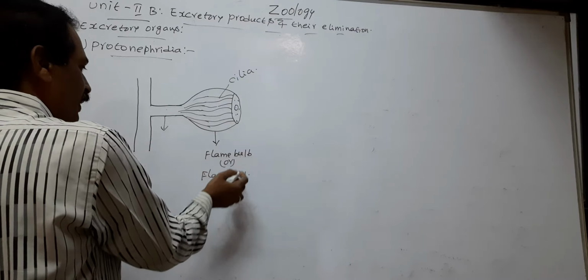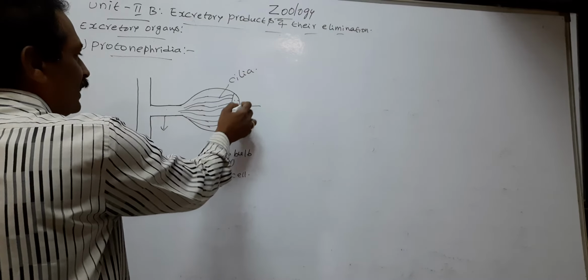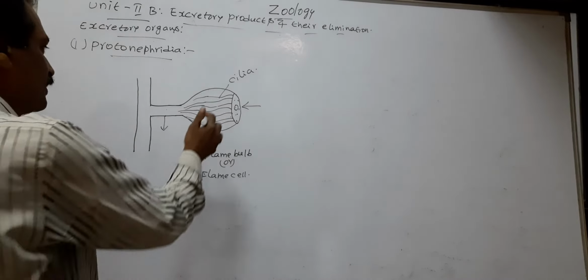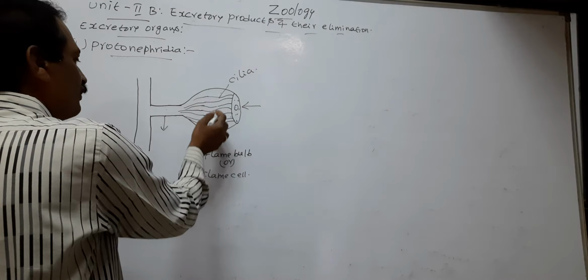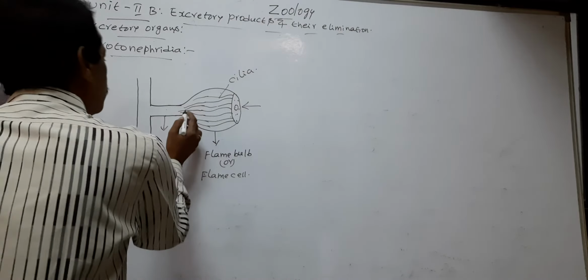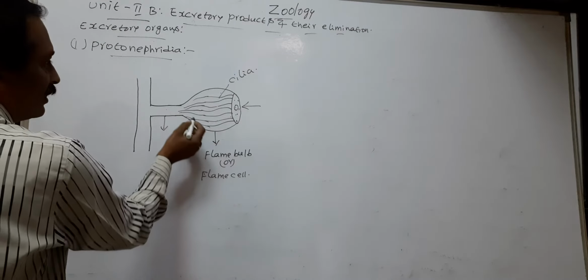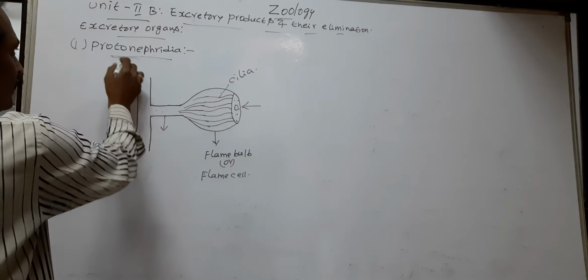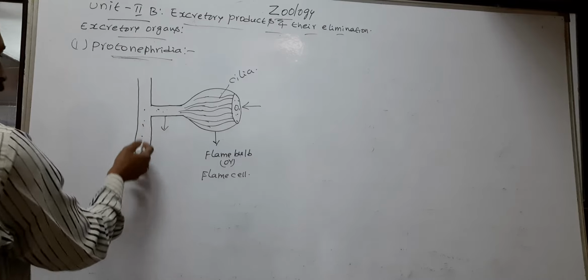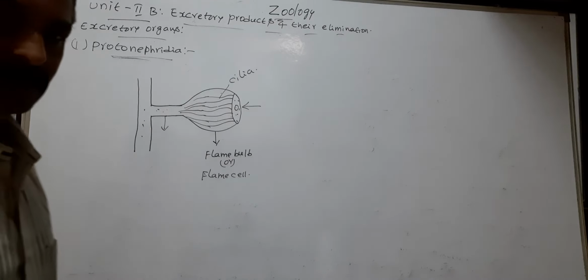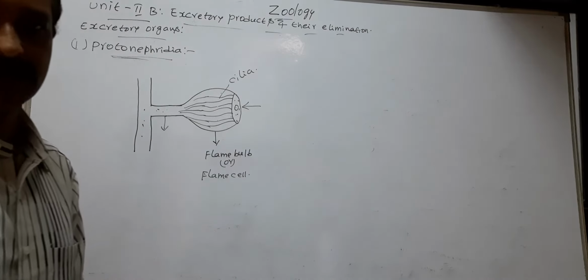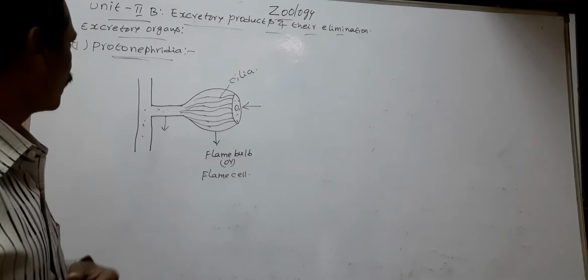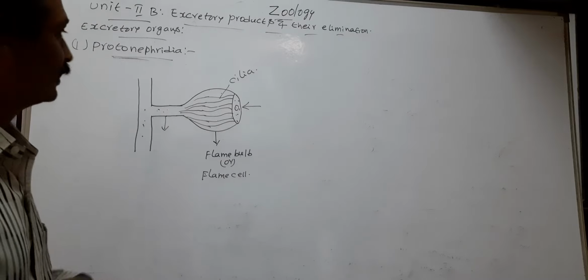The flame bulb or flame cell collects the nitrogenous waste. Now the cilia of the flame cell push the nitrogenous waste into the tubes of the protonephridia, and this nitrogenous waste is eliminated from the body to outside through the tubes of the protonephridia.